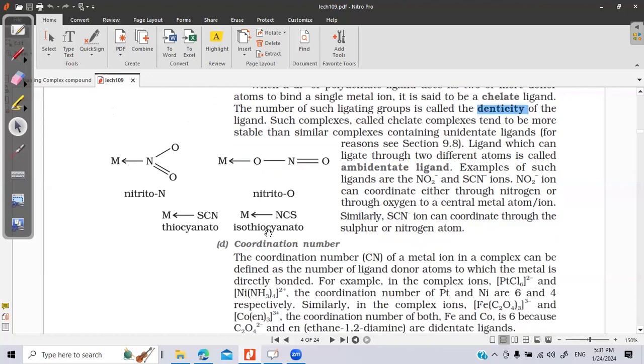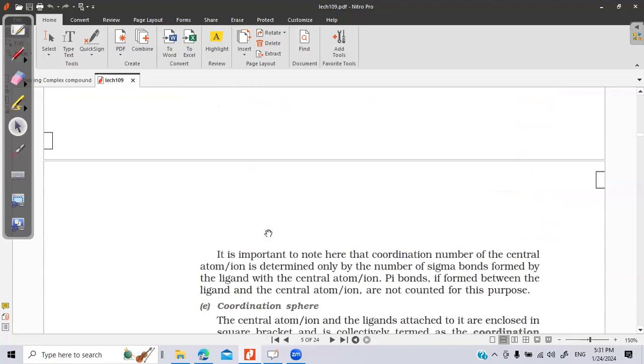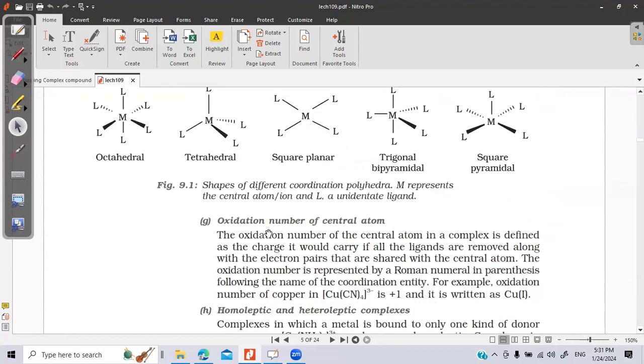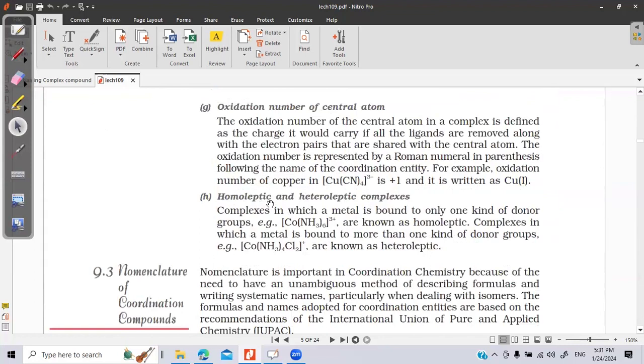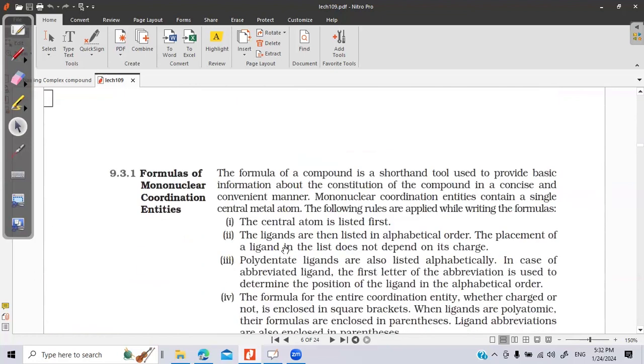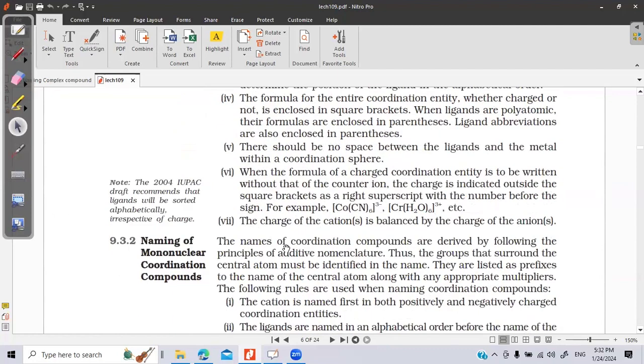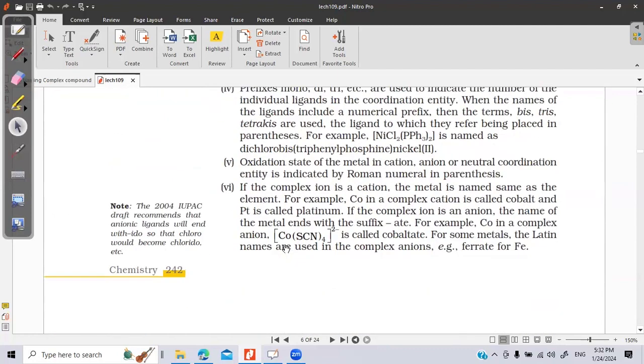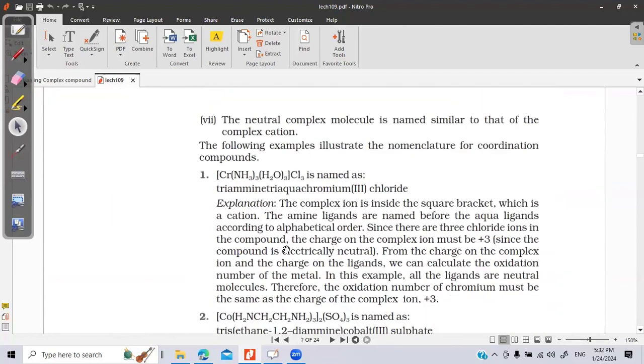These are the two classical examples we studied last class. Coordination number, heteroleptic and homoleptic. If all the ligands are same, we call it homoleptic. If the ligands are of different types, say for example amine and chlorine here, they are known as heteroleptic. Nomenclature is a very important topic of this chapter. We have done it today with several examples.